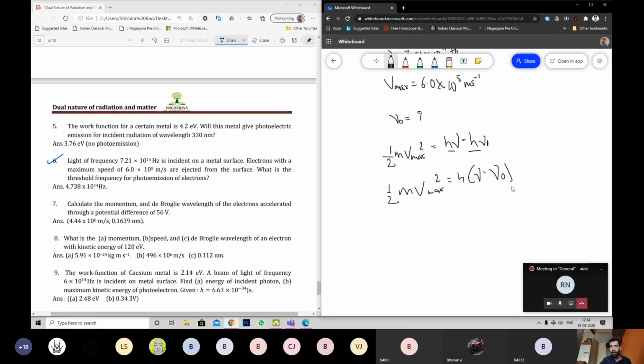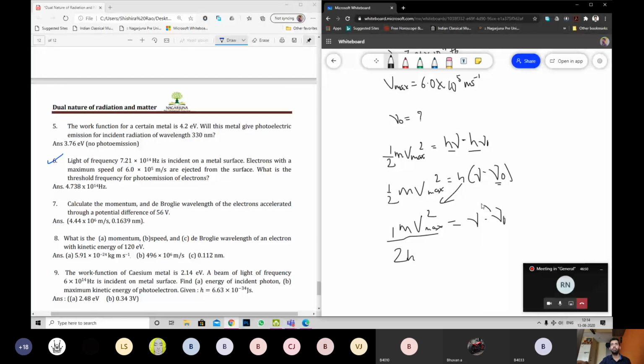If I take this, then I want nu naught. I'll send h to LHS. So I'll have 1 by 2h m v max square equals nu minus nu naught. This goes to LHS, this comes to RHS.